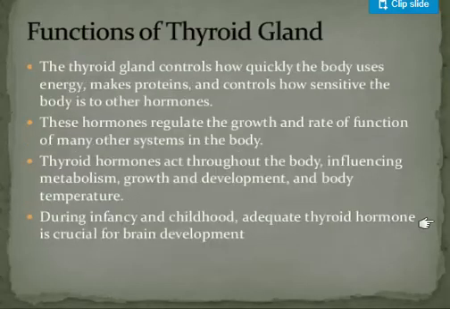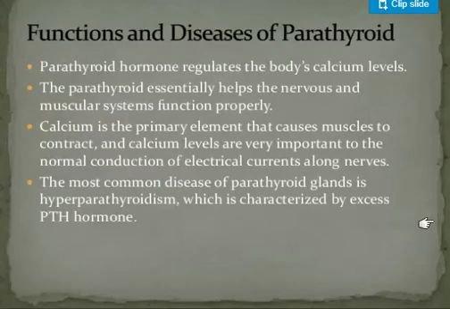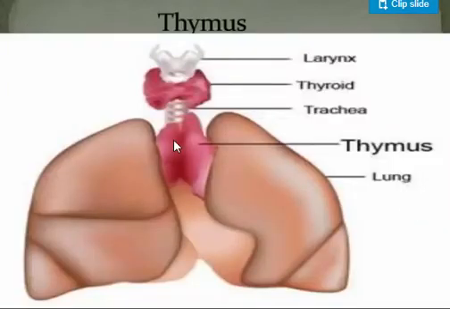Another very important gland that you have is the thymus. The thymus gland is present here in front of your chest, behind the chest bone. It is very important to your immune system. It secretes cells that are called killer T cells. They grow and mature in the thymus gland. These T cells destroy and neutralize cells or substances that invade your body. So this is for the thymus gland.